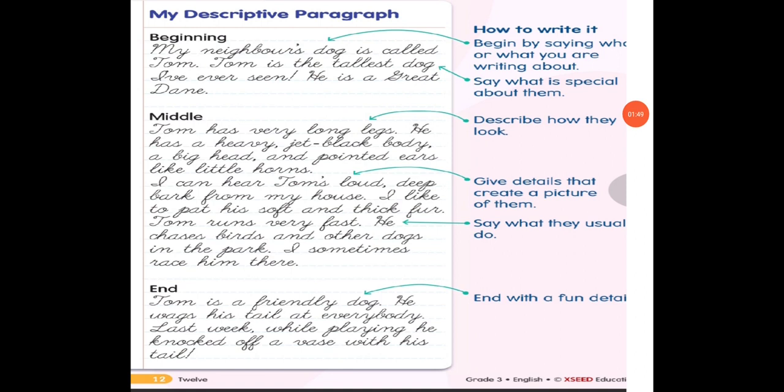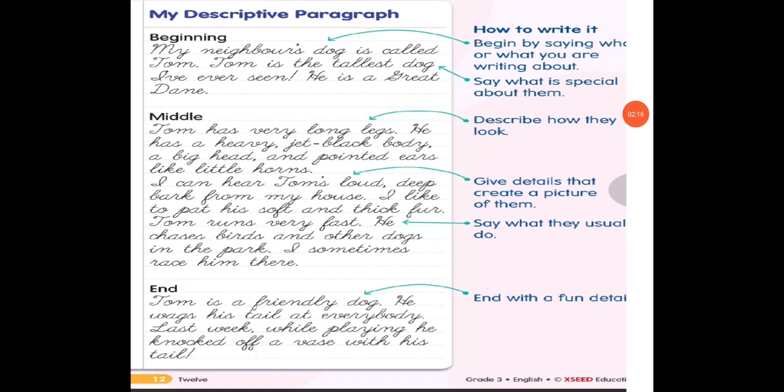Okay. Then the middle part. In the middle part, we describe how they look, give details that create a picture of them, and say what they usually do. So these are the details we fill in the middle part of the paragraph. Next one, end with a fun detail. We end the paragraph with the fun detail.